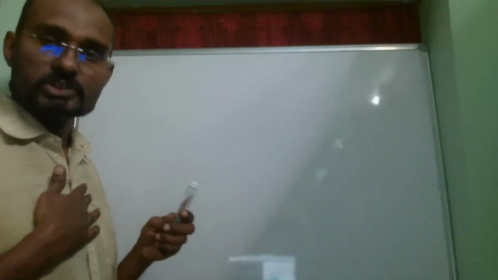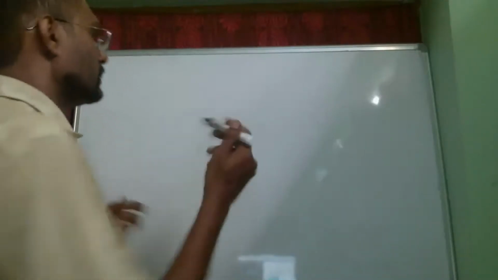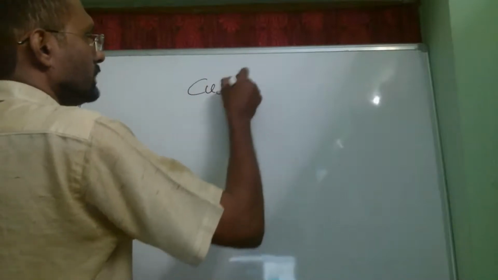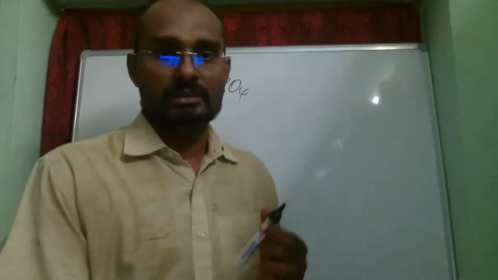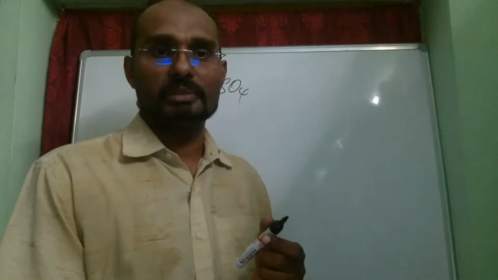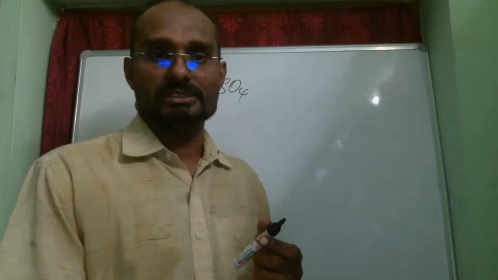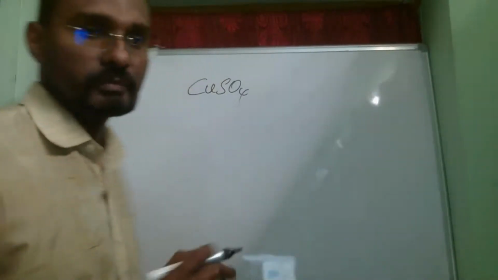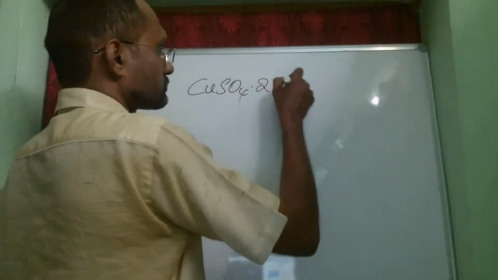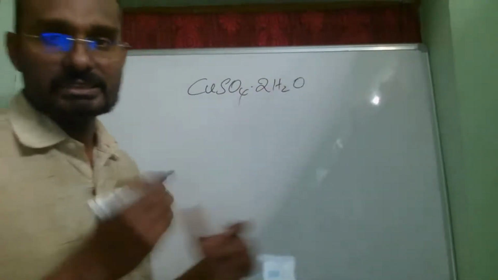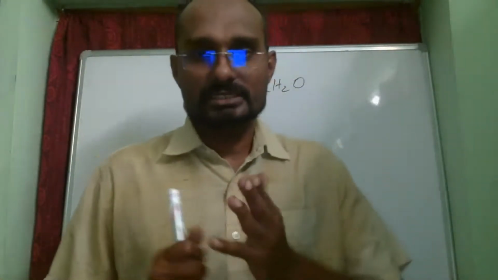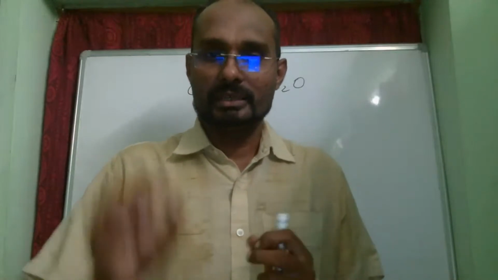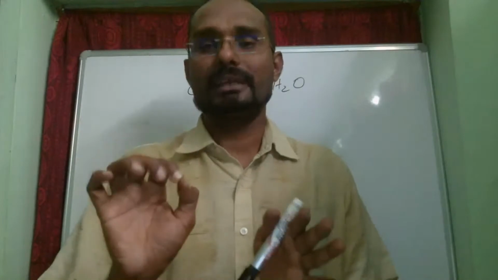Now let us see, to my liking, the most beautiful salt is copper sulfate, CuSO4. This copper sulfate does not come by itself. It is in combination with some water molecules: CuSO4·5H2O. Now, when we heat this copper sulfate, which is a very beautiful blue color, you see that the blue color slowly disappears and you are left with an amorphous white salt.